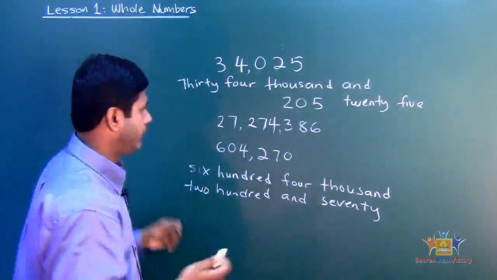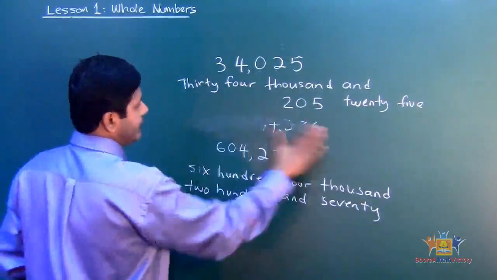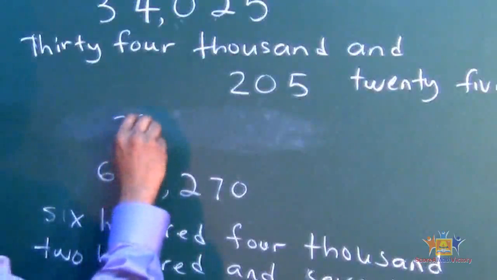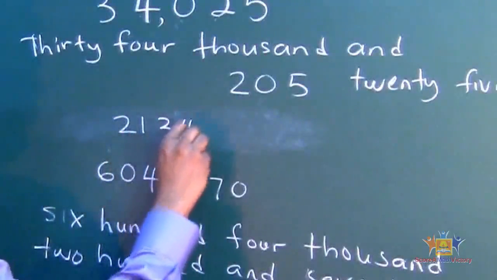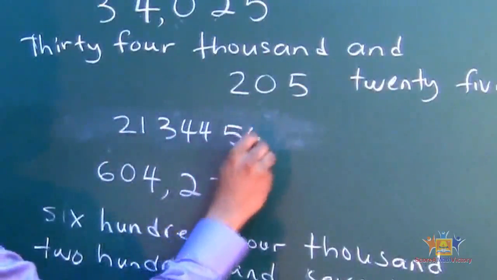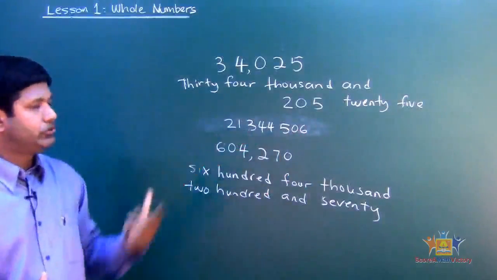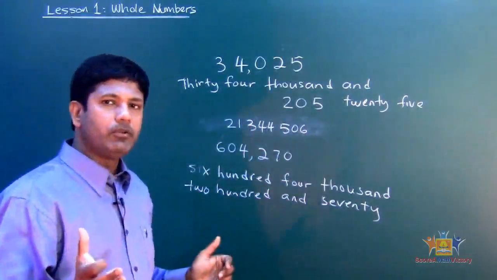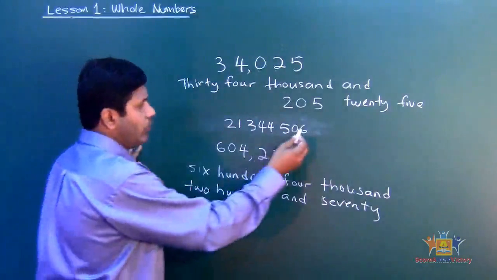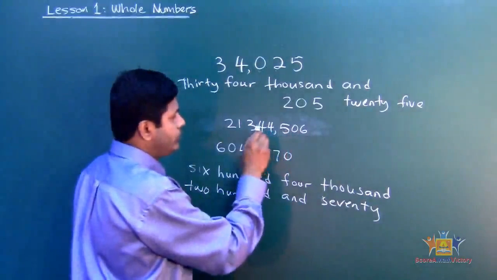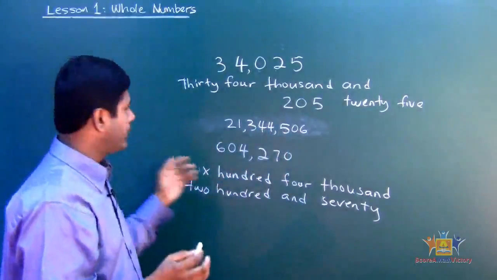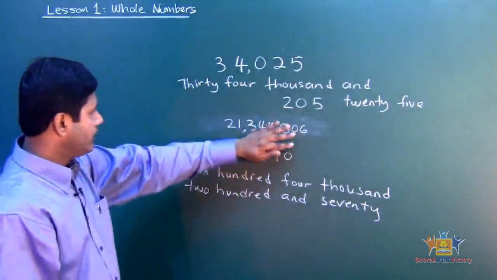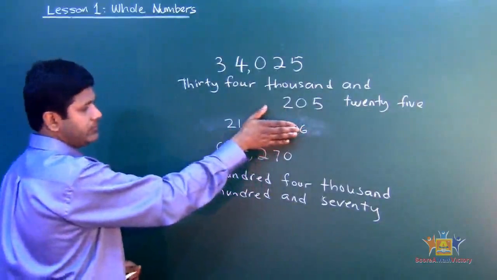So how do I do it? Let's say, for example, Mr. Max is going to erase this, and I just give you the number. Let's say I give you 2, 1, 3, 4, 4, 5, 0, 6, and ask you to write that in the form of words. When I give you a number like this, your first step ought to be what? Count the digits. Count 1, 2, 3, you put a comma. 1, 2, 3, you put a comma. Very important. Once you've done that, you broke that into 3 parts. So block the first and the second. What does it say?